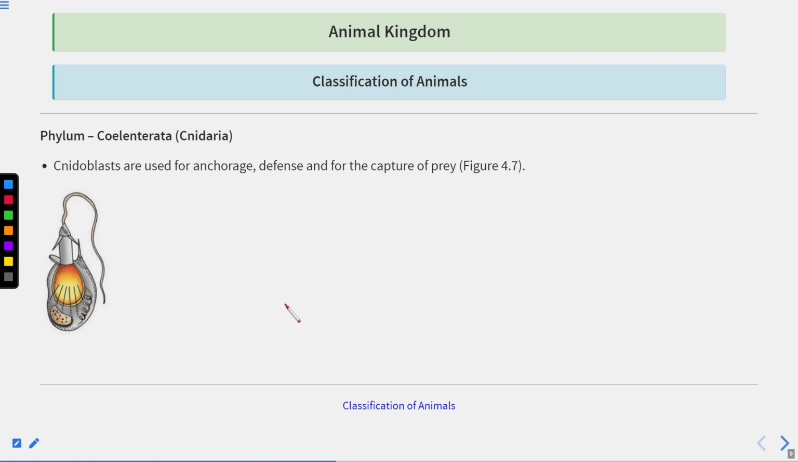So here you can see the cnidoblasts are used for anchorage, defense, and the capture of prey. With the help of this, they can capture their prey. They can also help in anchorage. Suppose the substratum is there, how to get attached to the substratum? They want to anchor at one particular substratum. So this is also helping in anchorage to get hold at this particular surface.